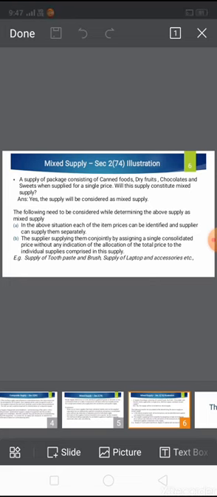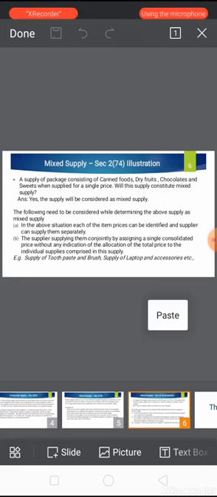In a composite supply, one item or service is clearly the main part of the supply. In a mixed supply, no one part is necessarily the principal supply. The part with the highest GST is treated as principal.